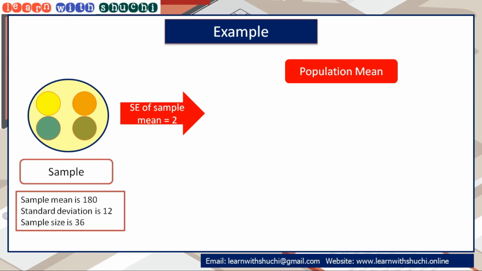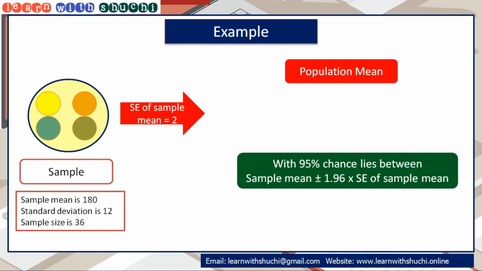We can calculate standard error of mean with the help of given values, and the standard error of mean is equal to 2. From this sample, we can predict population mean, not exactly but between a range.